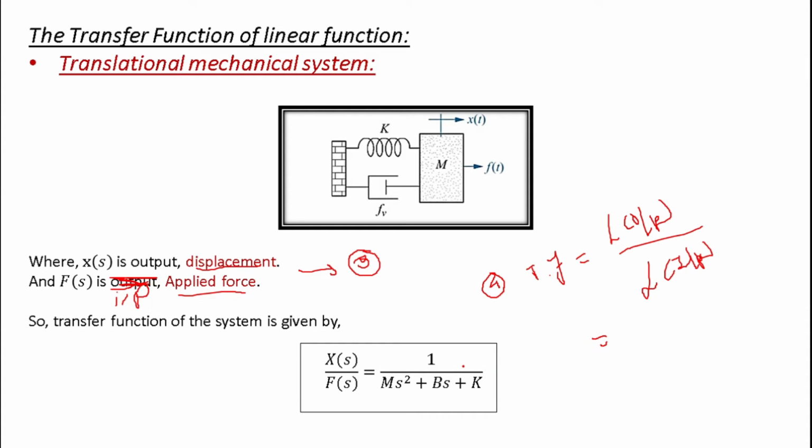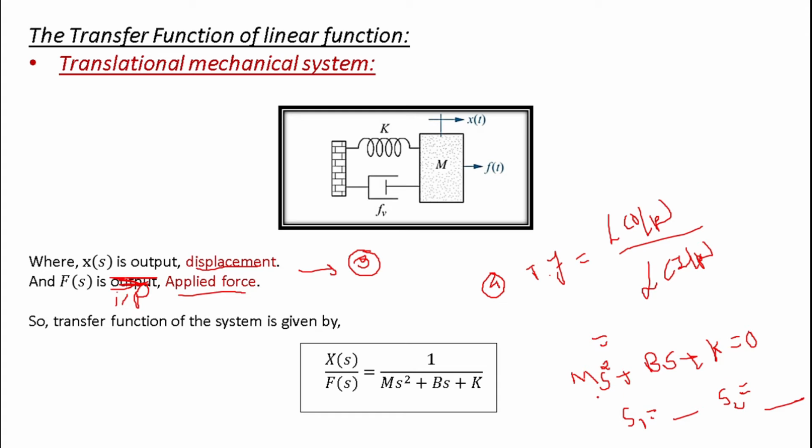Now we are interested in finding the number of poles and number of zeros of the system, and the values of poles and zeros. Here you can see in the denominator we have m s square plus b s plus k. If we want to find the roots of m s square plus b s plus k equal to 0, then we will get s1 equal to some terms and also s2 equal to some terms.